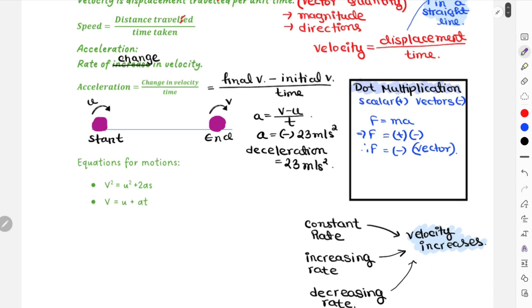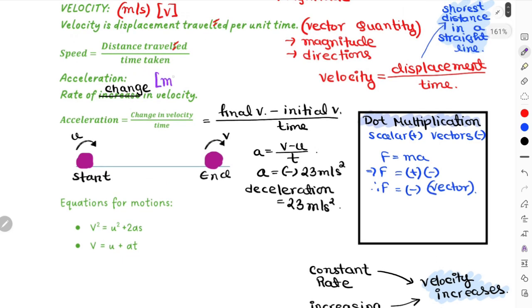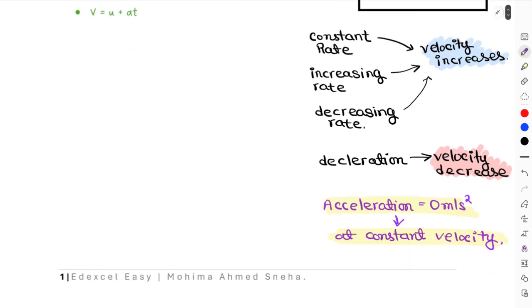Another thing over here, for acceleration, their unit is meters per second square. Okay, so for acceleration I'll write their unit is meter per second square. Symbol over here is small a. Capital A only represents area, small a represents acceleration over here. Another thing again, if you want to find out the difference between deceleration and acceleration, in acceleration final velocity is always greater than initial velocity, and in deceleration final velocity is always smaller than initial velocity. I should write this down over here.